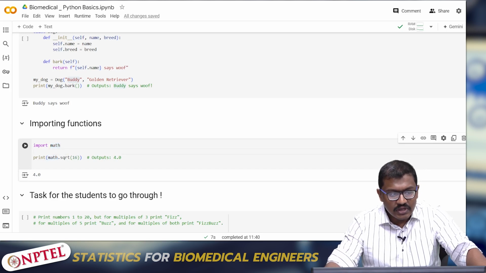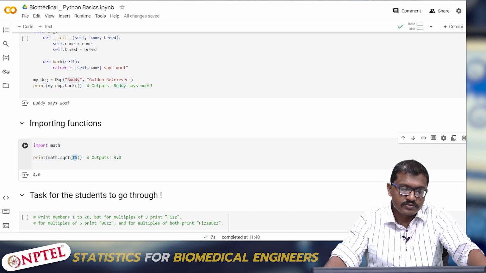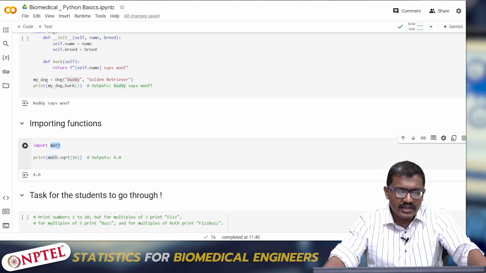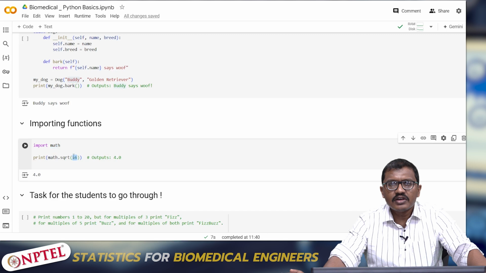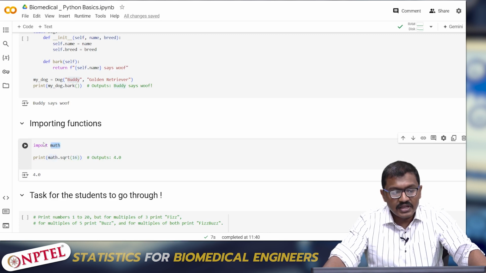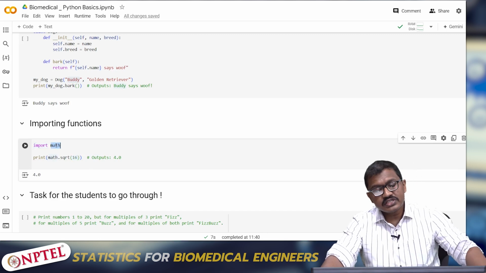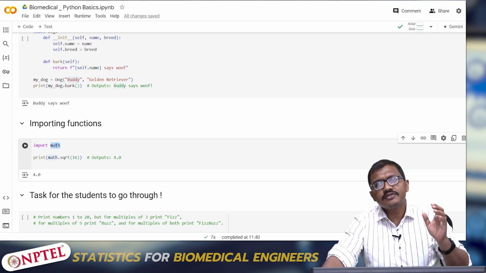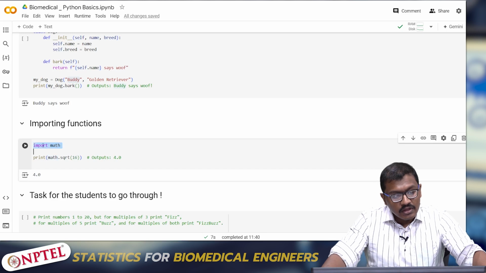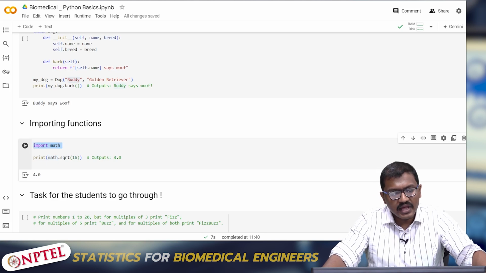I am asking it to perform a square root of 16. I don't need to write a mathematical formula to do it. I'll just call the math module and call the sub functions inside it to perform certain operations. Here math is a library, so I'm importing a library. This is how you should import certain libraries from external sources. So I'm importing a library called math, and I'm just performing an operation, printing the square root of 16.